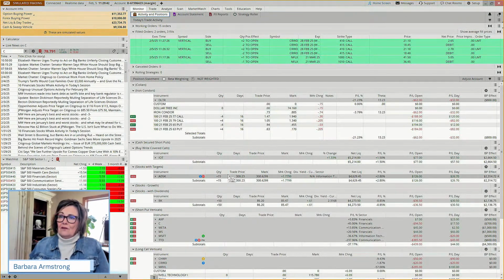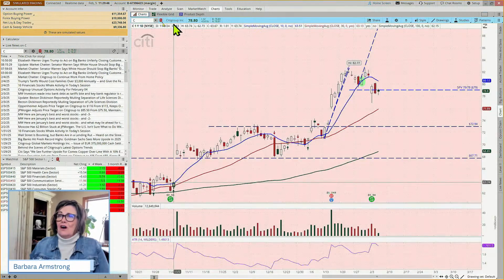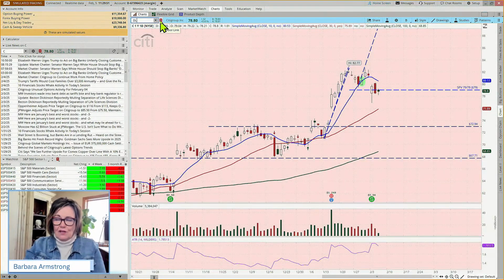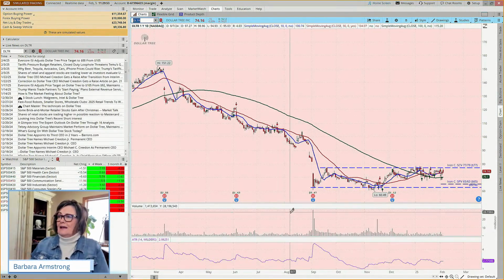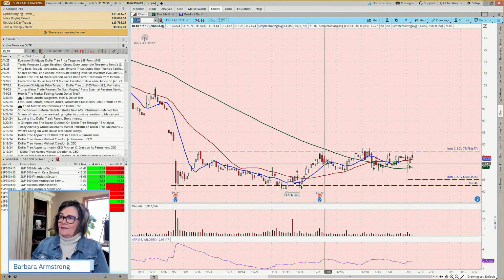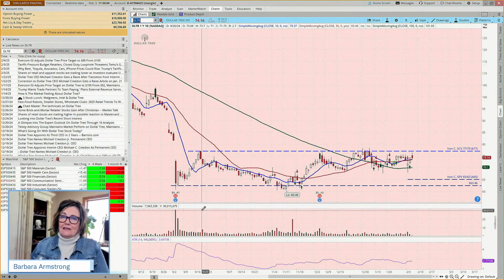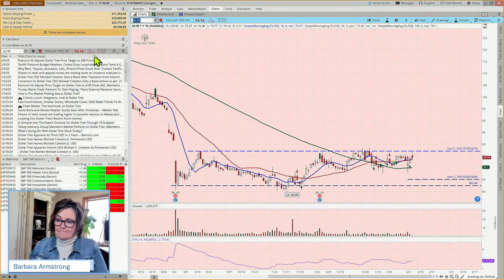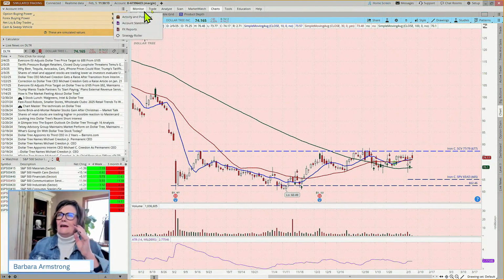On the long verticals, let's come in, and here's Dollar Tree. We did an iron condor on that, and this is what I call a credit spread sandwich. We want it to stay below 77 and above 65, and so far it's playing along nicely. So we're just going to continue to let that one percolate.